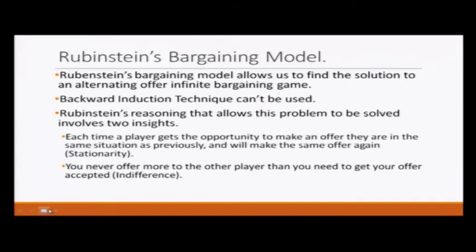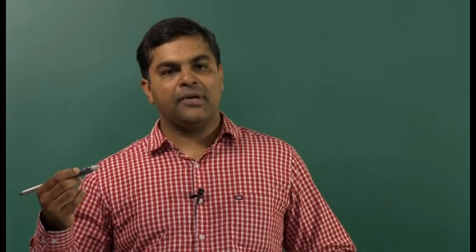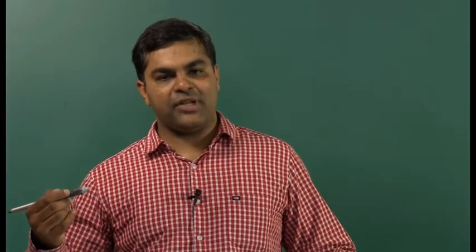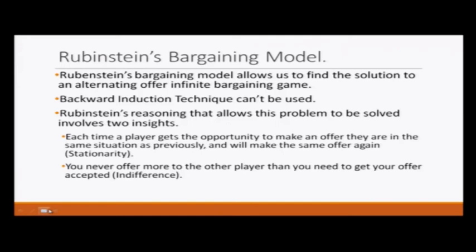Why? Because for the backward induction technique, we have to start with the subgame which directly leads to the terminal node. If we have an infinitely long game, then we do not know where the terminal node is, so we cannot use the backward induction technique. So, Rubinstein, a very famous economist, argued that we can use 2 insights to solve this problem.